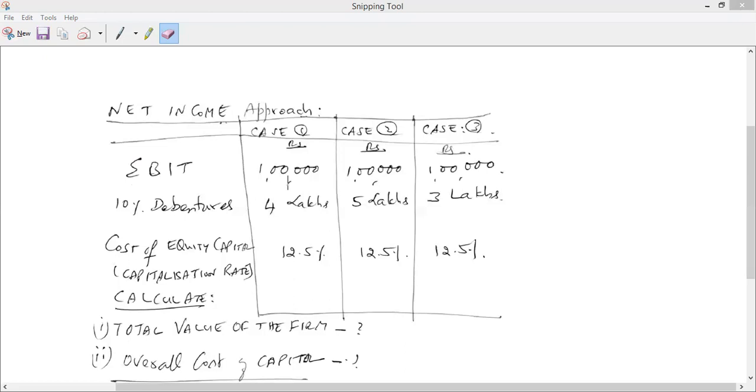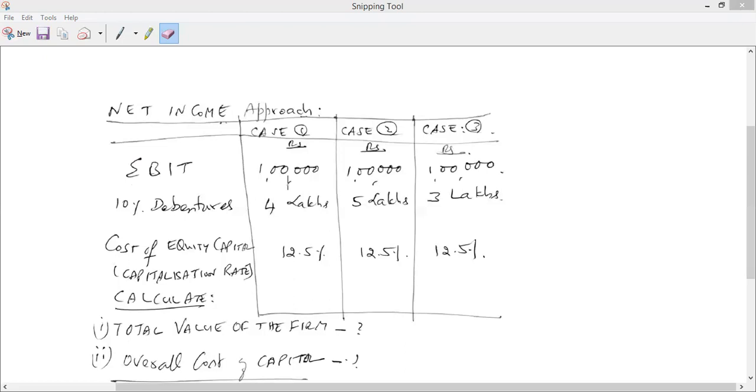You have value of equity also. It's just that both of them are given indirectly. What I told, I'll just repeat. Formula is value of equity equals net income divided by cost of equity. And here value of equity is all given, net income is also given, just indirectly. You just have to find it out.